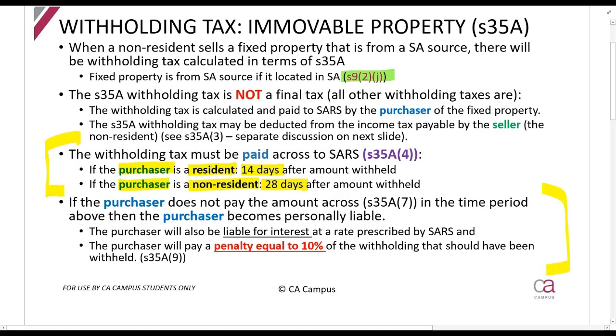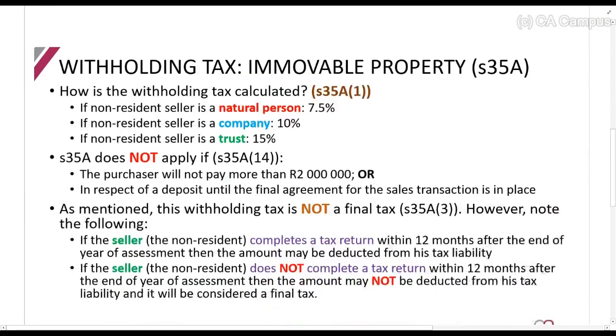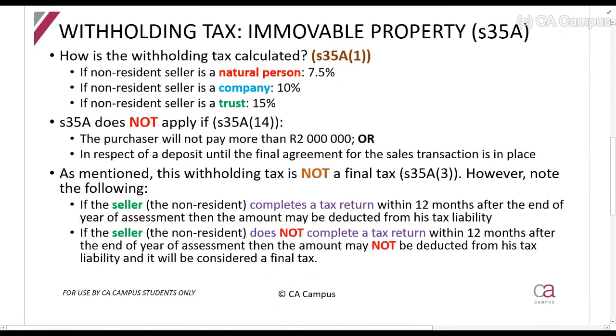There are some penalties at 10% of the amount of the withholding tax, and there will be interest on that if you are the purchaser. So if you buy from a non-resident and you don't withhold it, and you don't pay it across to SARS, there will be penalties involved. Not as common for us to see in an exam though.